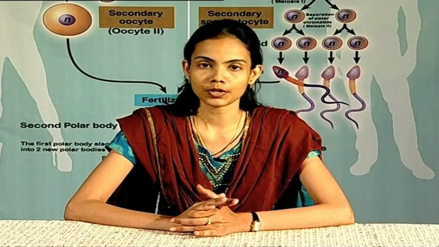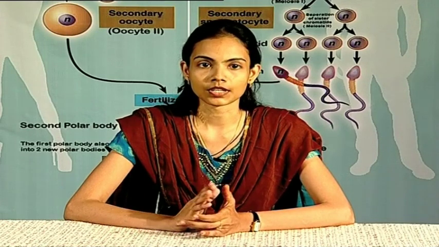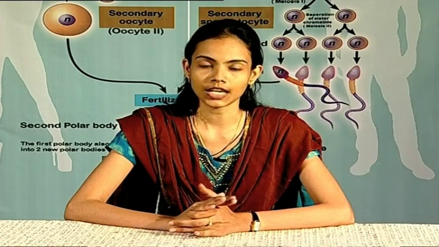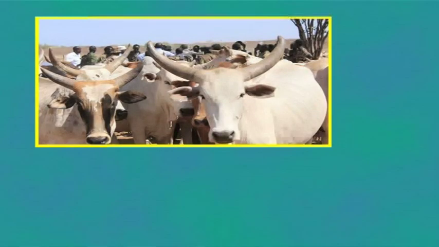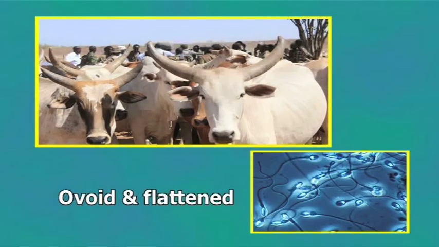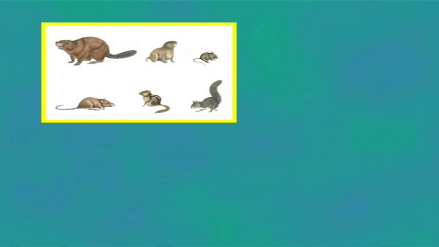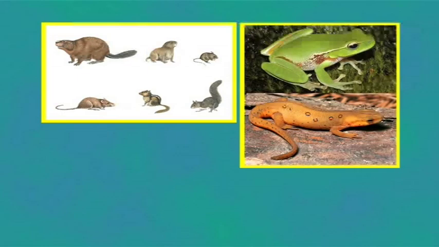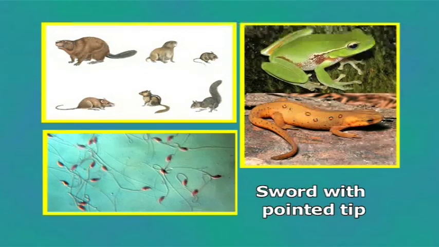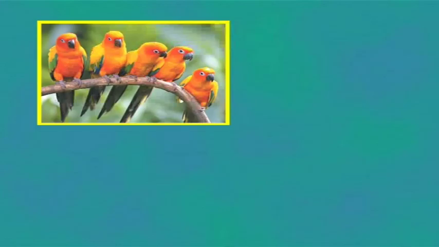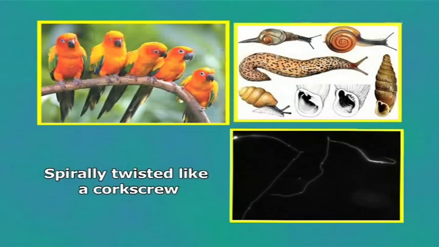The head of the spermatozoon assumes different shapes in different animals. Man and bull, ovoid and flattened. Rodents and amphibians, sword with pointed tip. Birds and some mollusks, spirally twisted like a corkscrew.